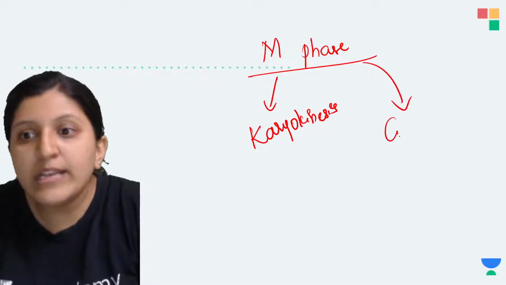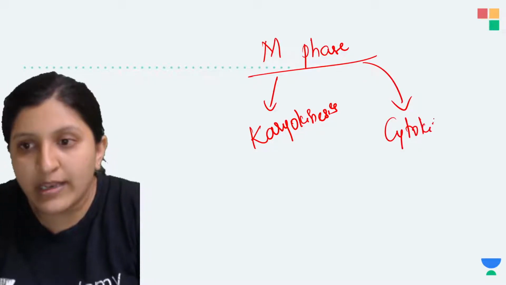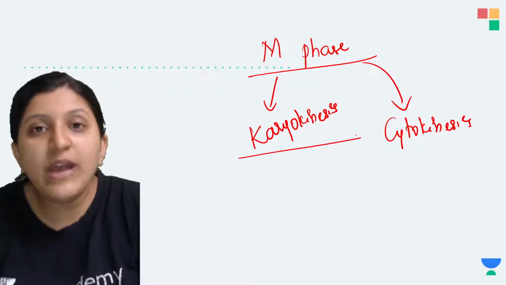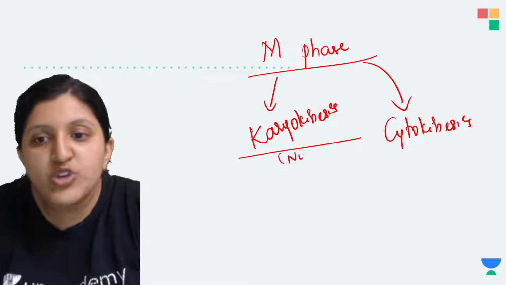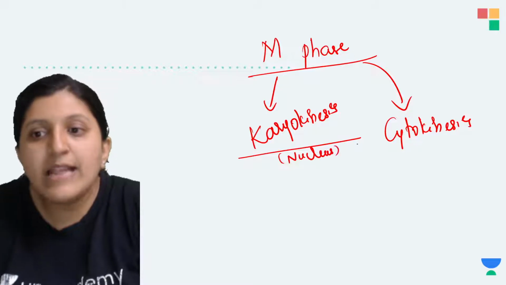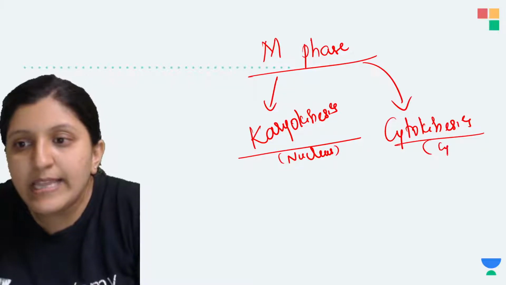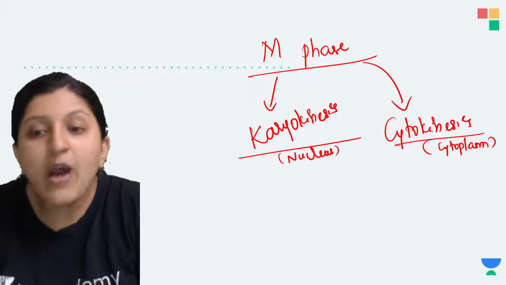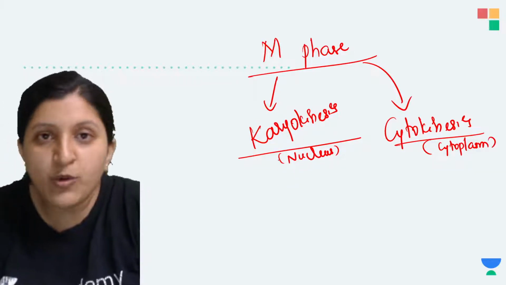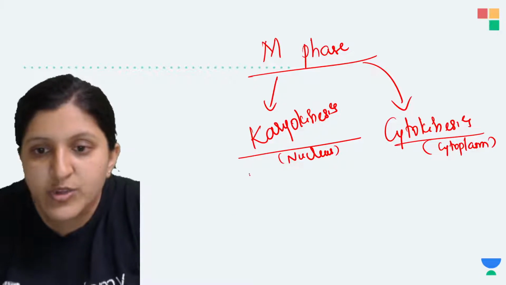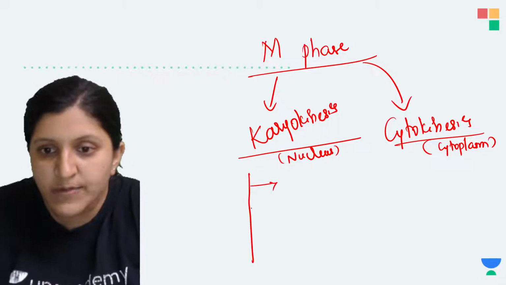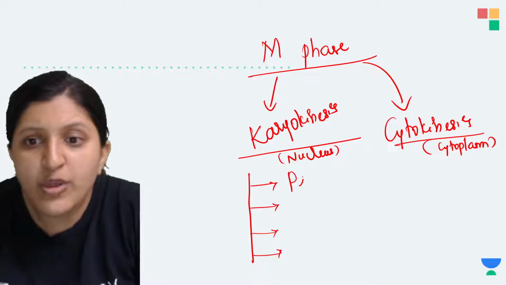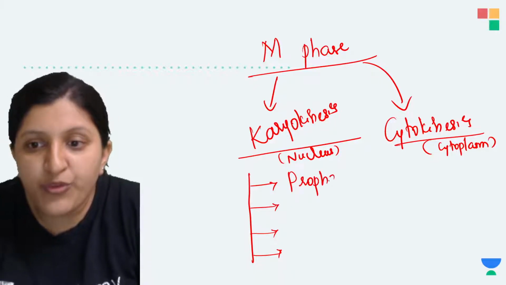The other one is basically cytokinesis. Okay, so there is a cytokinesis. Now karyokinesis is basically division of the nucleus, and cytokinesis is basically division of the cytoplasm. So how exactly is division of the nucleus going to occur? It is going to occur in 4 stages. The very first stage is prophase.